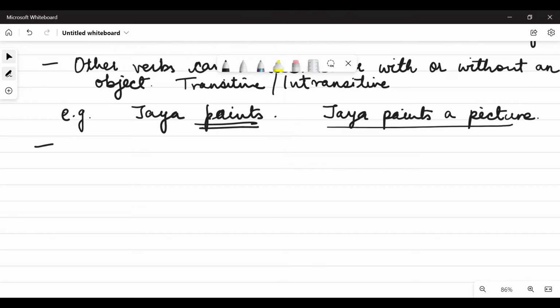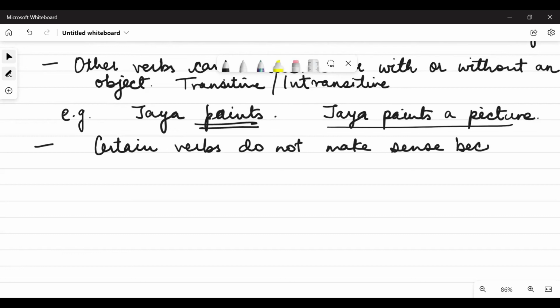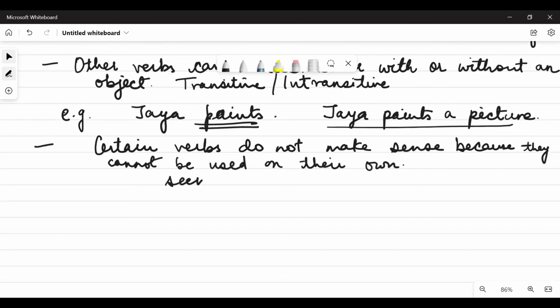Ma'am, what about the linking verbs? I'm coming to that only. Don't worry. There are certain verbs that do not make sense because they cannot be used on their own. Like was, or seems.